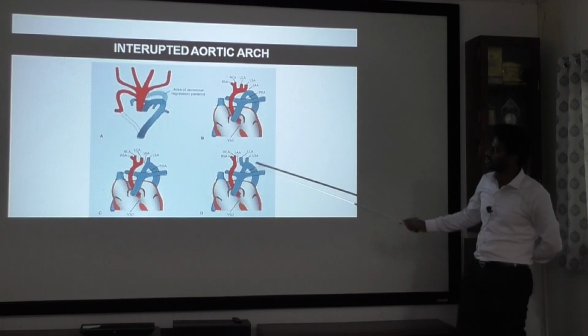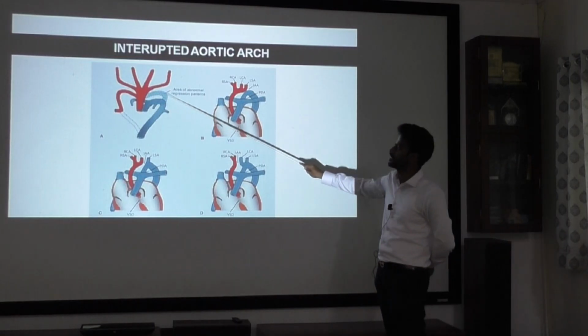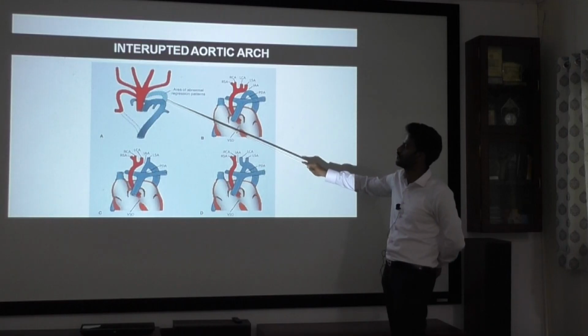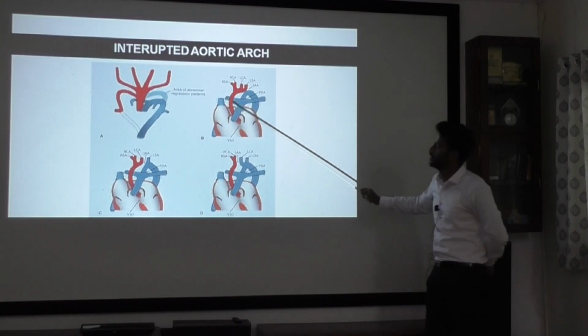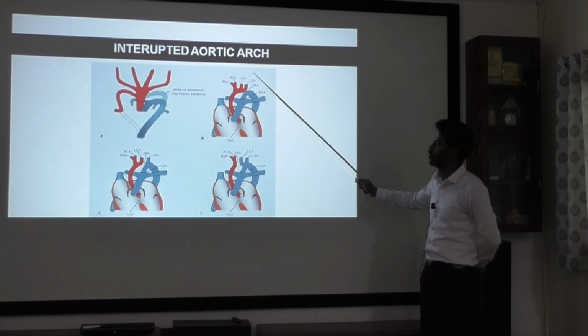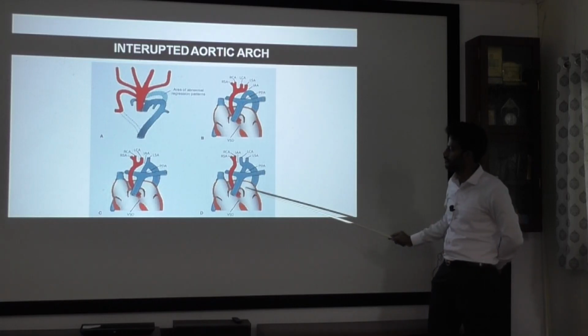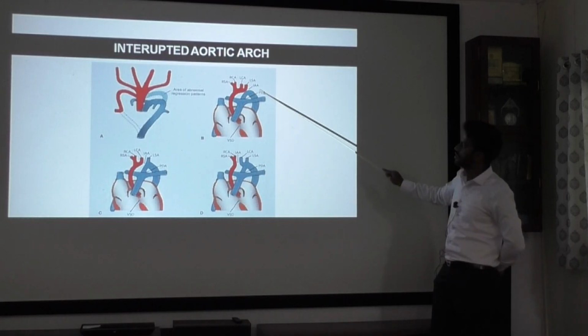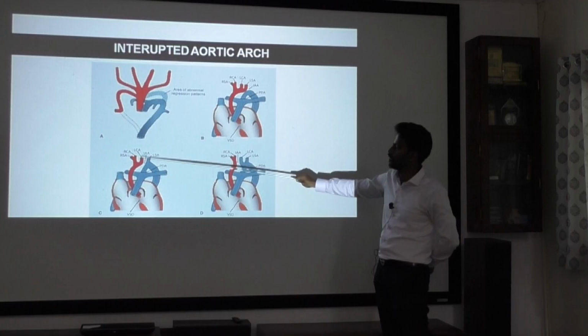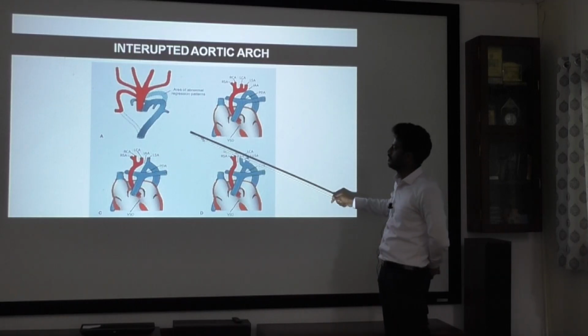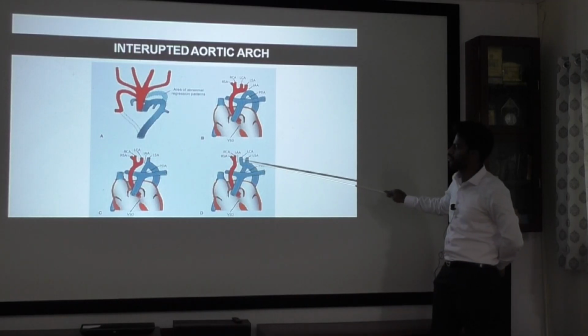And the interrupted aortic arch is because of abnormal regression patterns of the fourth arch artery. Based on the place of regression, there will be three types: type A, B and C. So here, regression will be between the left subclavian and the descending aorta. Here, between the left common carotid and left subclavian. Here, between the right common and left common carotid.